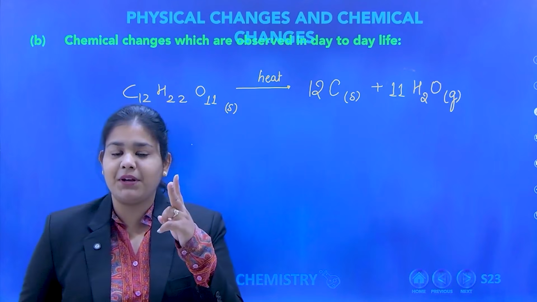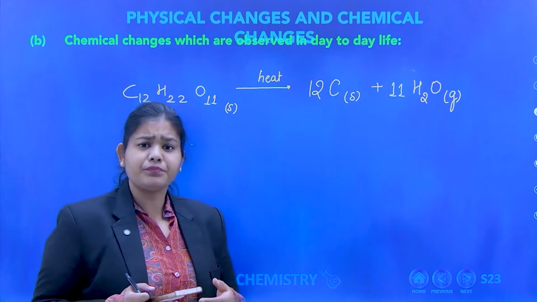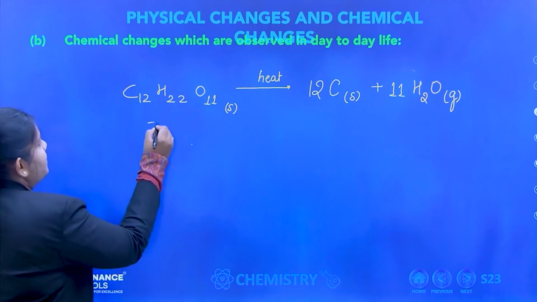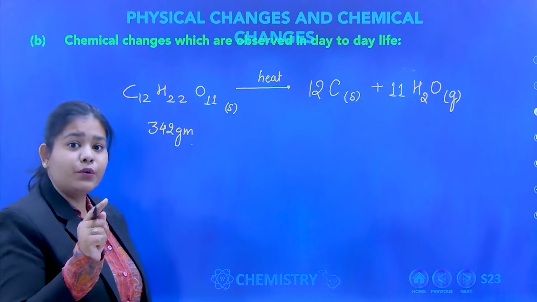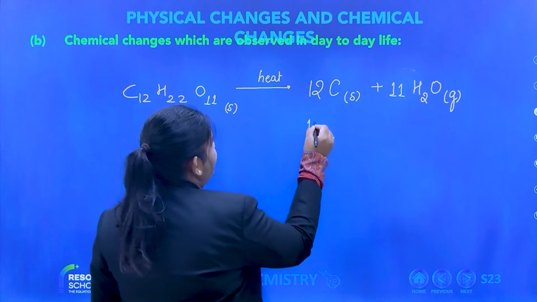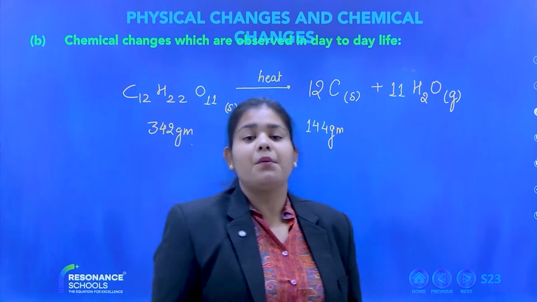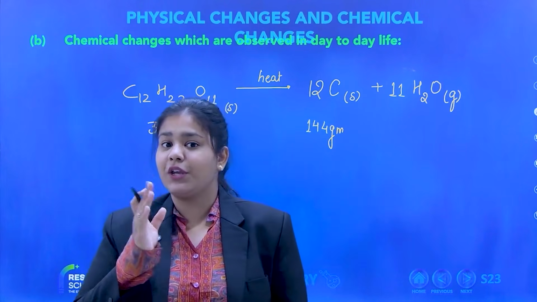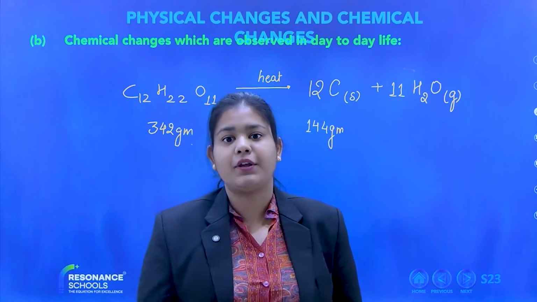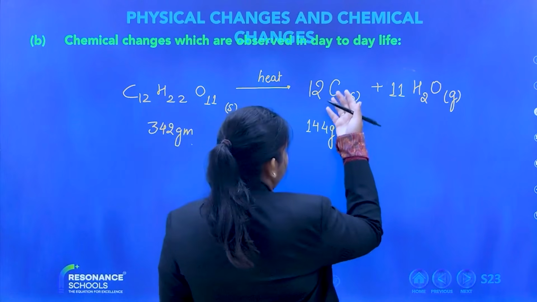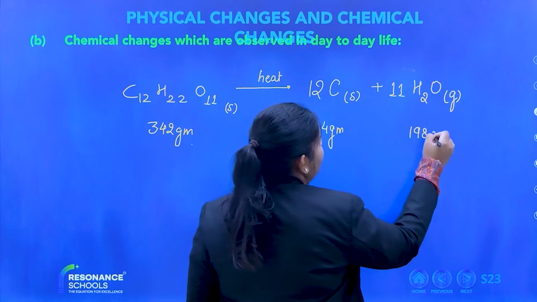What was the second statement we covered? That mass is different. What is the mass of one molecule of sugar? 342 gram. So 342 gram of sugar is giving me 144 gram of black residue. How much carbon am I getting? 144 grams. Can you see there is a difference in mass? So 342 gram sugar is giving me 144 gram of carbon and 198 gram of water.